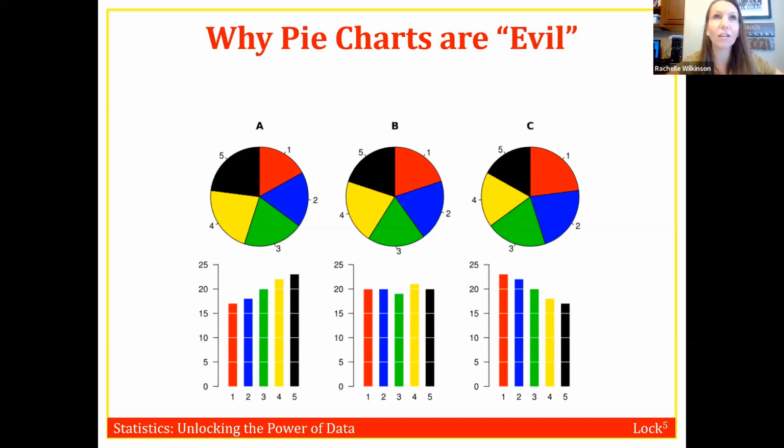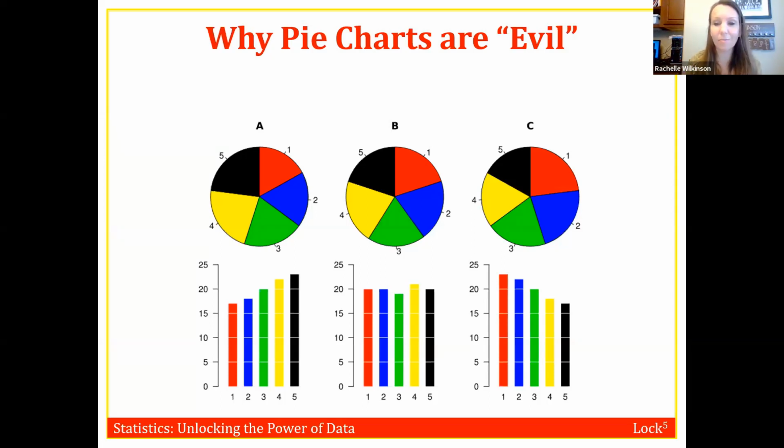So in our class, anytime I ask you for a good graph to display the data, don't say pie charts, because I don't think pie charts are good graphs. Essentially, if you have one categorical variable, the best graph is going to be a bar chart. There's only one answer. So that makes it easy.